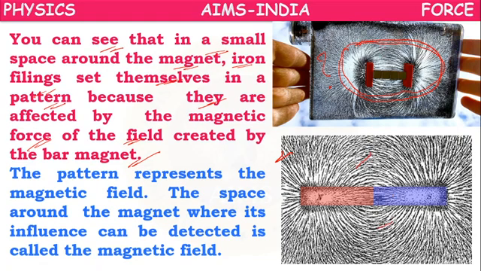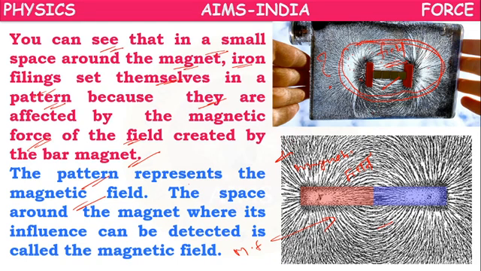So why? The iron filings which are in this place are affected by the magnetic field created by this magnet. So the pattern represents the magnetic field. Here, how the iron filings are arranged, in this way they are arranged. So this pattern will represent the magnetic field.